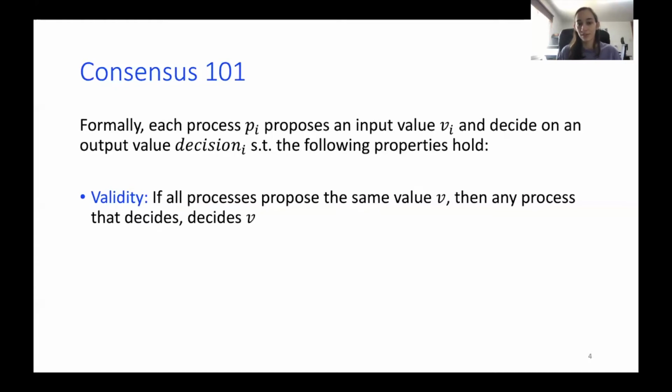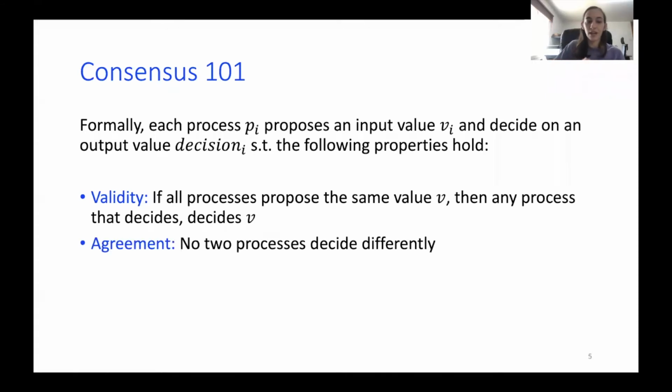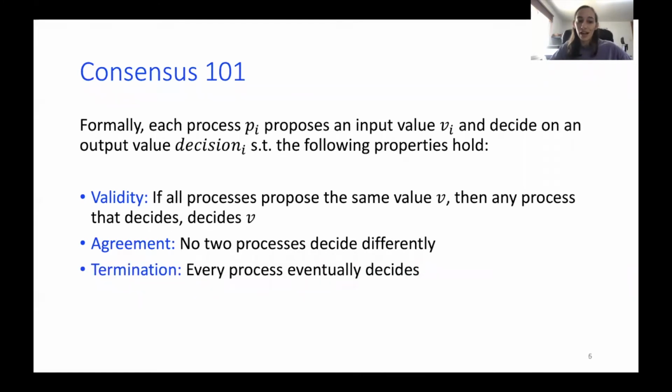The first one is validity, which means that if all processes, let's say all emojis, are suggesting to put bacon on the pizza, then we must decide to put bacon. We cannot decide to put something else. The second one is quite obvious, agreement. No 2 processes can decide differently. We should all decide either we go with extra cheese or we put on pepper, but we cannot split the decision. And termination: we want every process eventually to decide on the topping.